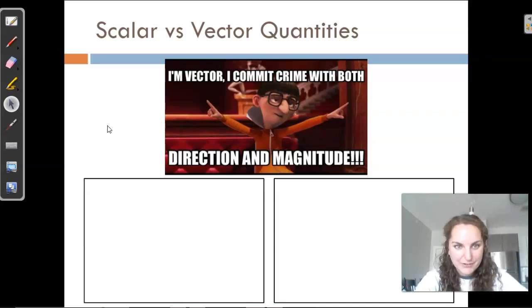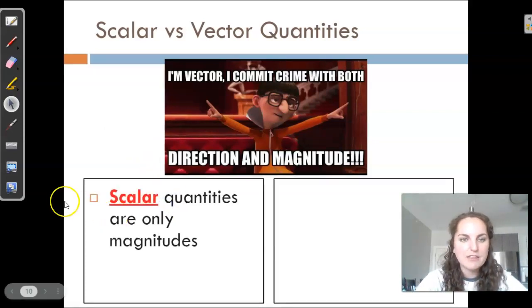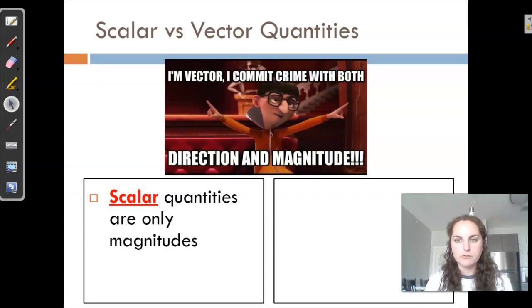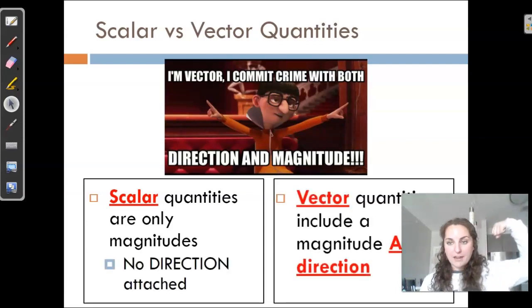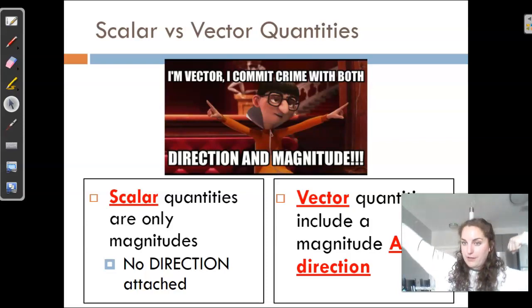Okay, so a scalar quantity is something that only has magnitude attached to it. So this would be like traveling 5 meters. We have no idea in which direction, right? It could be to the left, it could be right, it could be up, it could be down. We have no idea.